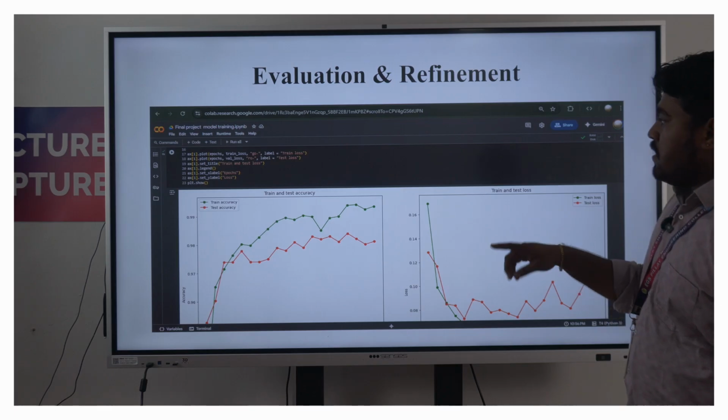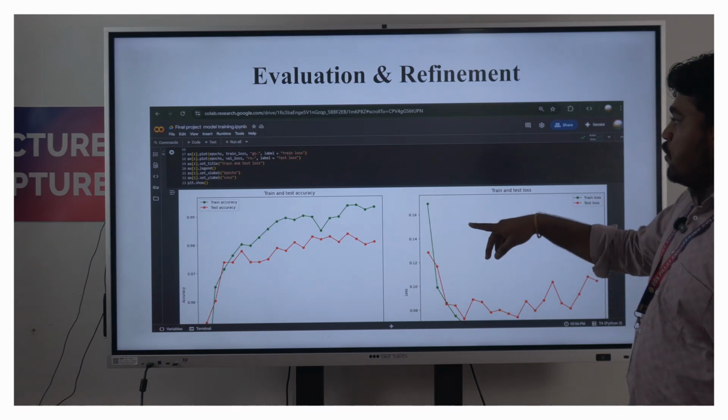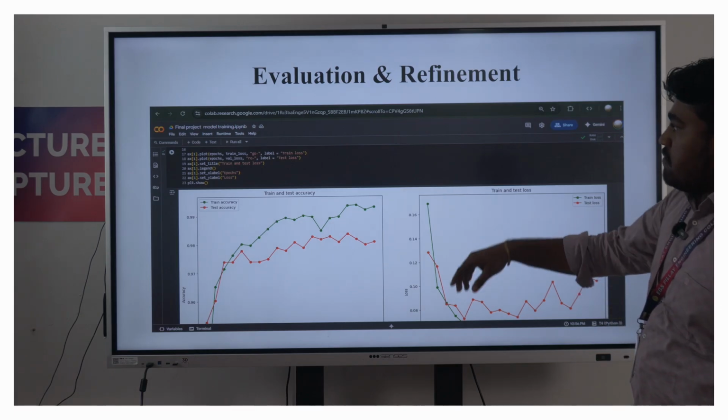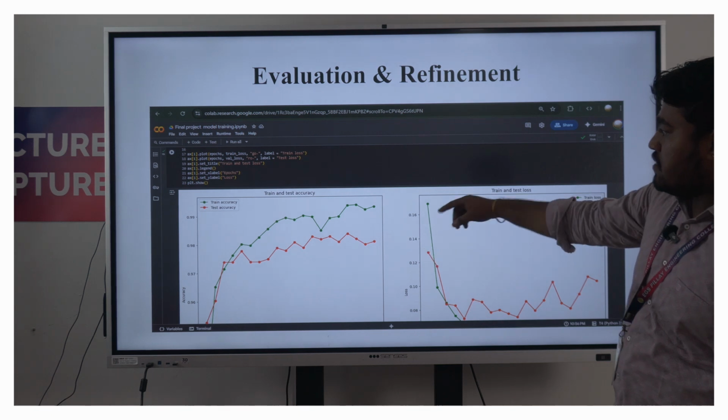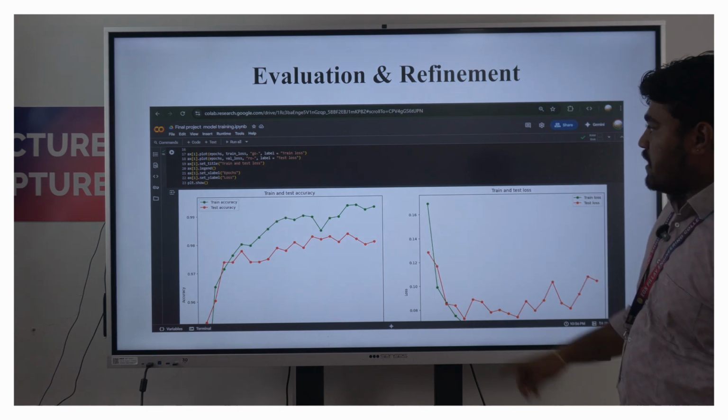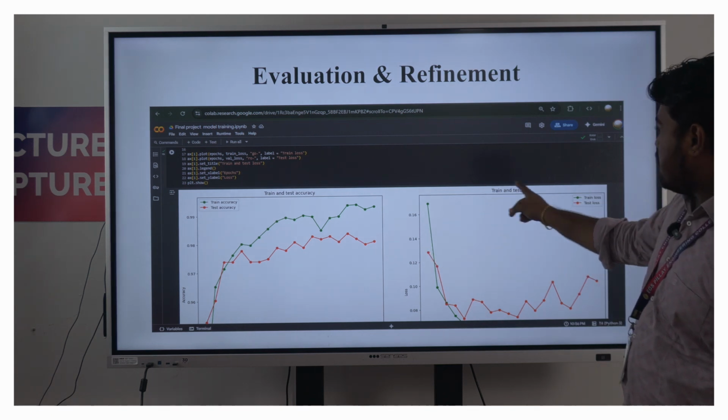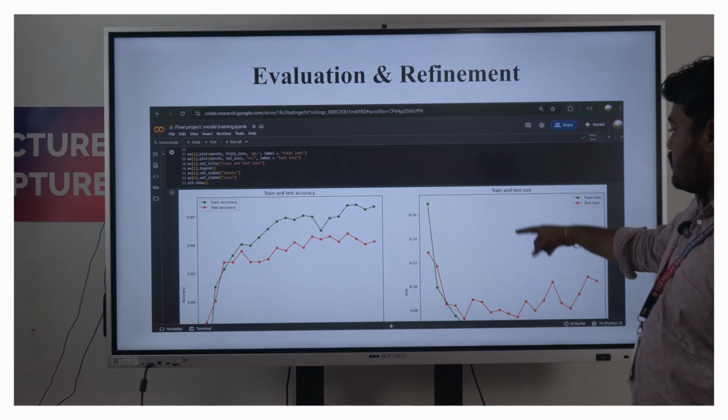Evaluation and refinement: the training accuracy and loss. First of all, training accuracy for the text, and training and testing loss for the image.